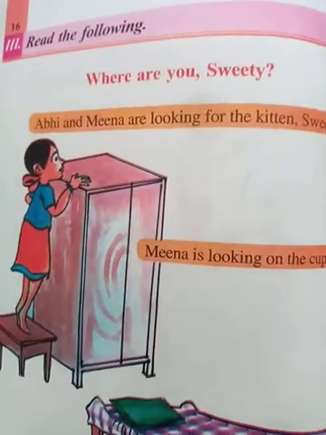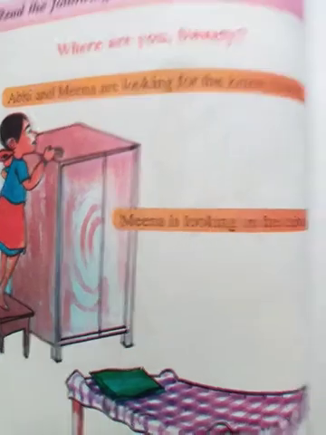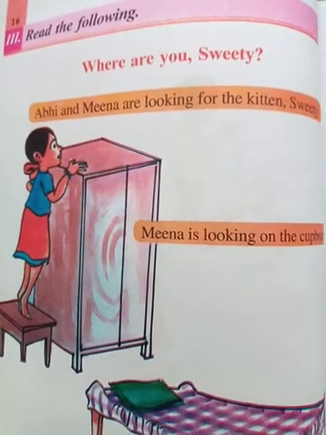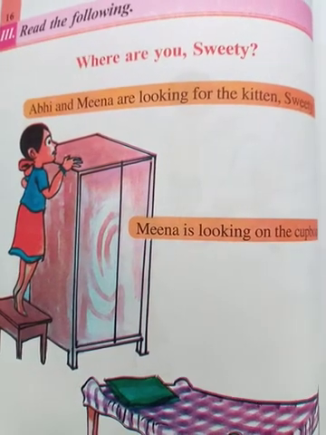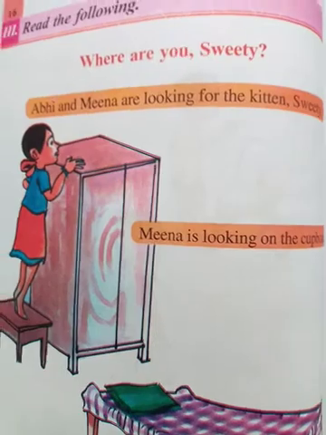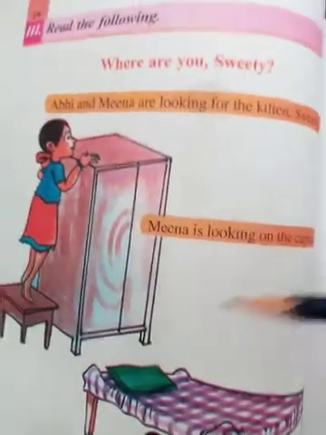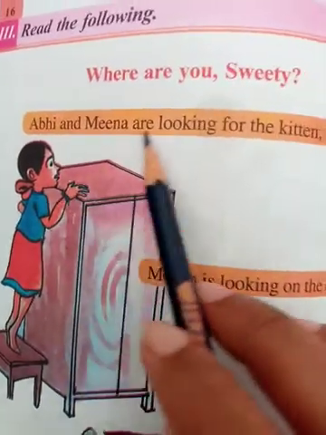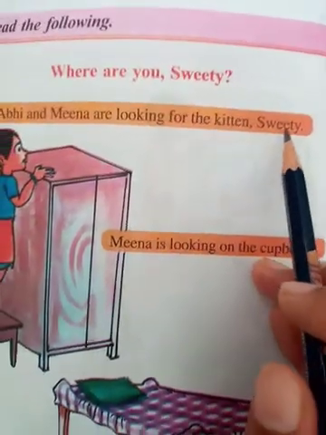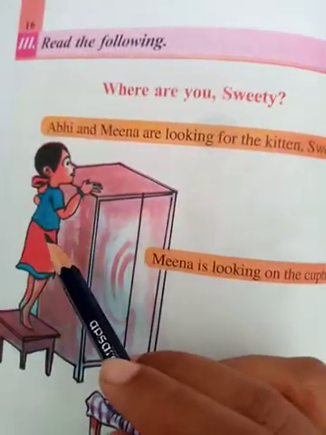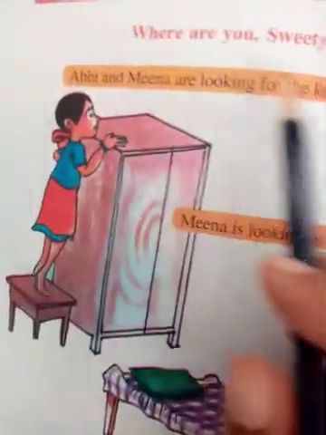Now Sweetie is missing. They all are searching for Sweetie. So they're saying, where are you, Sweetie? Now if you hide somewhere, or if you are afraid and you go somewhere and hide, what happens? All will search for you, right? Yes, so here Abhi and Meena are also searching for Sweetie. Okay, here what is the name of the kitten? Sweetie, right? So Abhi and Meena are searching for the kitten.